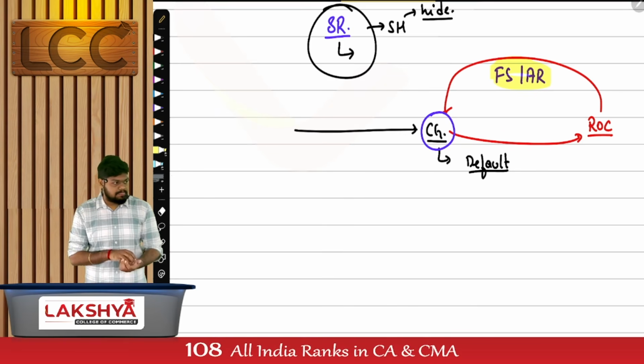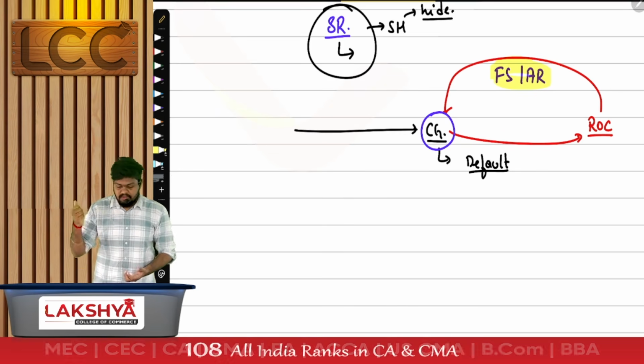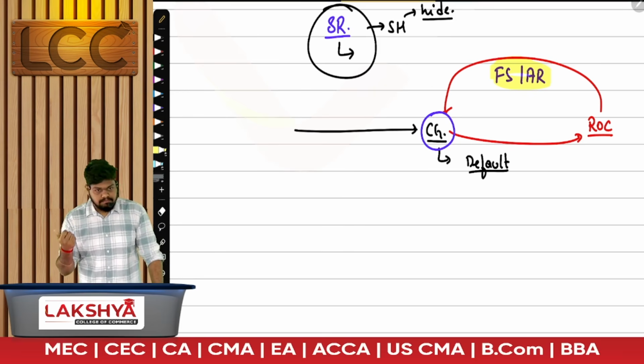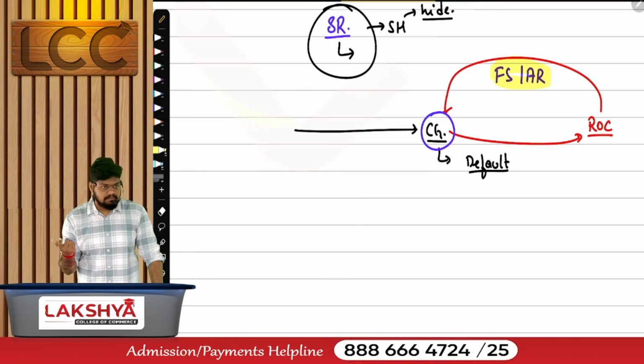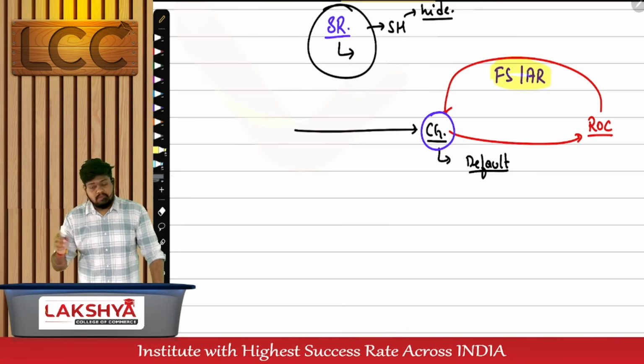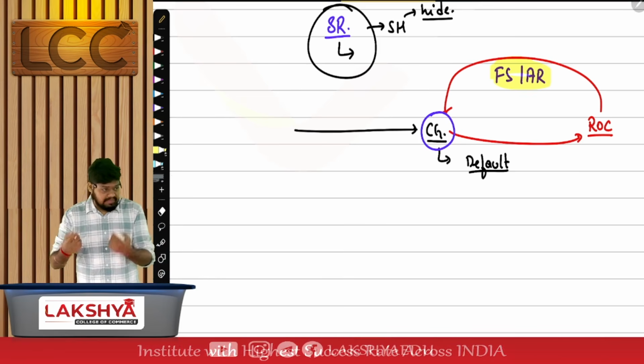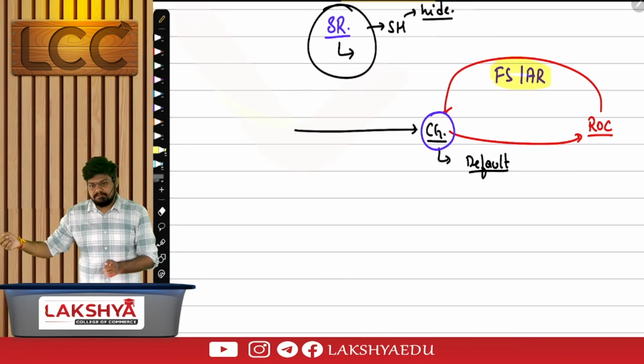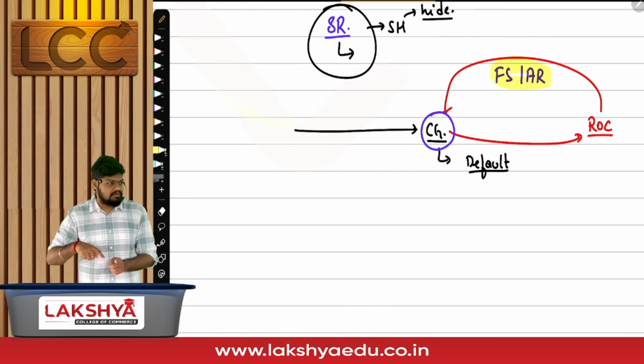Start the flow again. I want a detailed answer. Which resolution is passed? What will happen at the back end? This is not the law. At the back end, what happens? The central government will request them to submit.